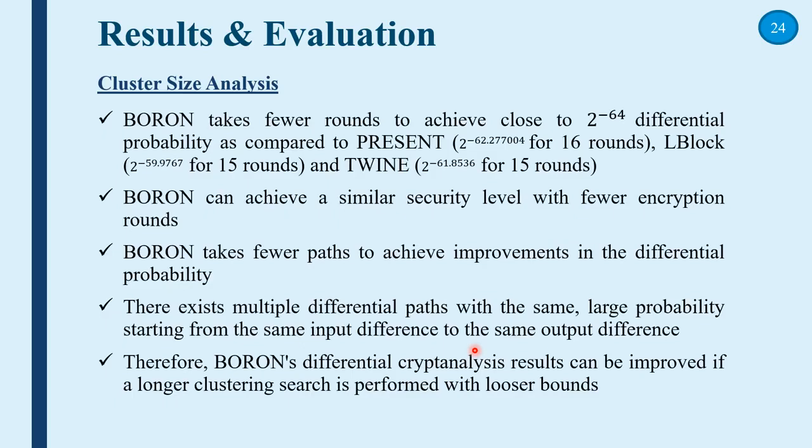BORON takes fewer rounds to achieve close to 2 power of negative 64 differential probability as compared to PRESENT, LBlock and TWINE, which means that BORON can achieve a similar security level with fewer encryption rounds. Besides, BORON also takes fewer paths to achieve improvement in the differential probability. Thus, there exist multiple differential paths with the same large probability starting from the same input difference to the same output difference. This implies that BORON's differential cryptanalysis result can be improved if a longer clustering search is performed with looser bounds.